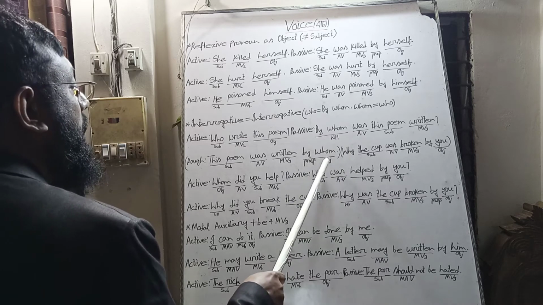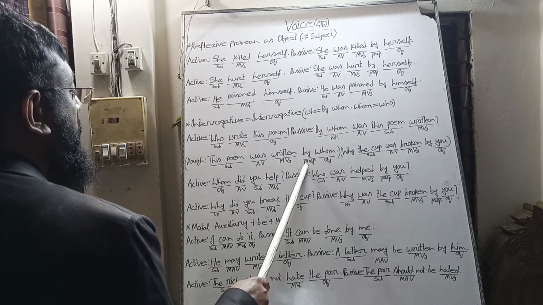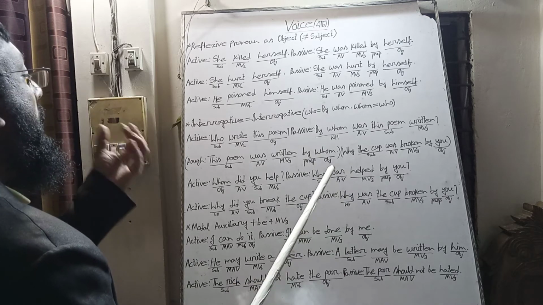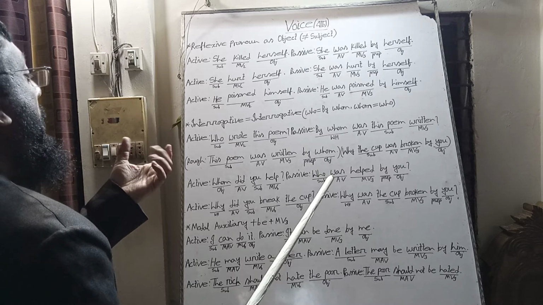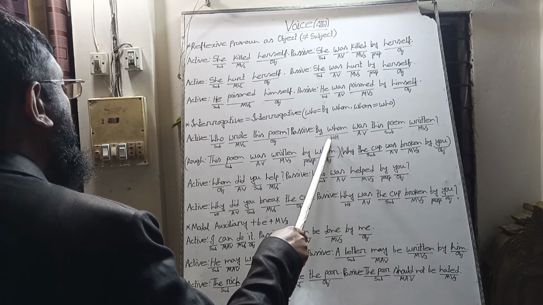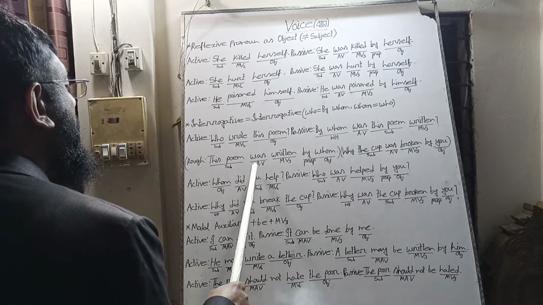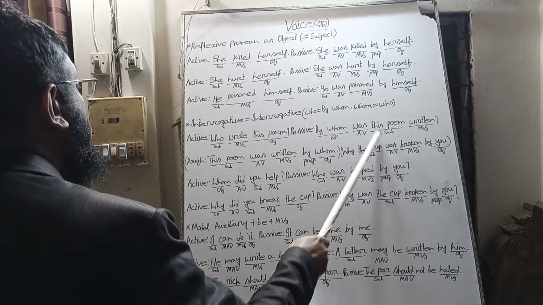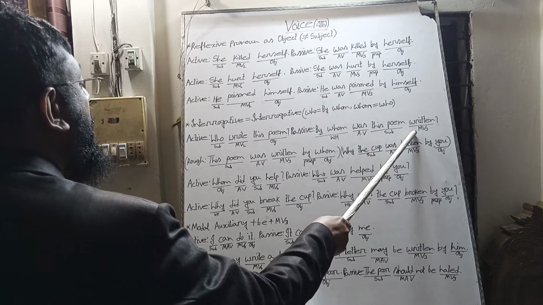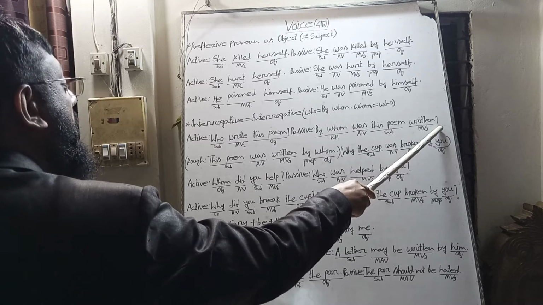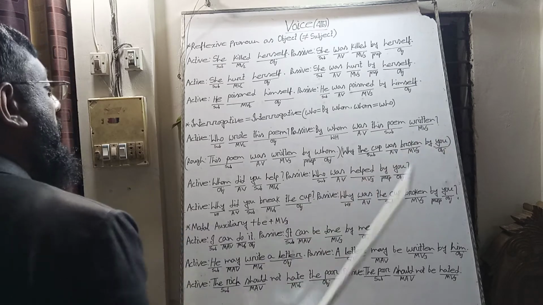At first, whom is the object of the preposition by, so both will go together. We will use this word first. After this word, we will use the auxiliary verb. After this, we will use the subject. After that, the main verb and other words, and at last we will use a note of interrogation.